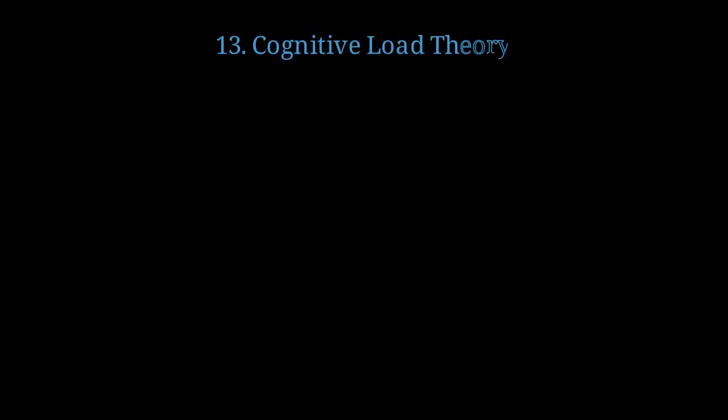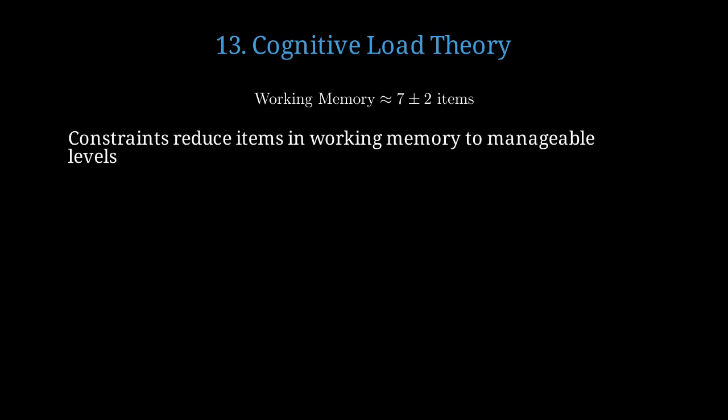Cognitive load theory explains why our brains perform better under constraints. Working memory can handle approximately 7 plus or minus 2 items simultaneously. This is a fundamental cognitive limit. Constraints reduce the items in working memory to manageable levels, preventing cognitive overload and improving decision quality. The top row shows cognitive overload with too many options. The bottom row shows optimal load with constraints reducing choices to manageable levels.